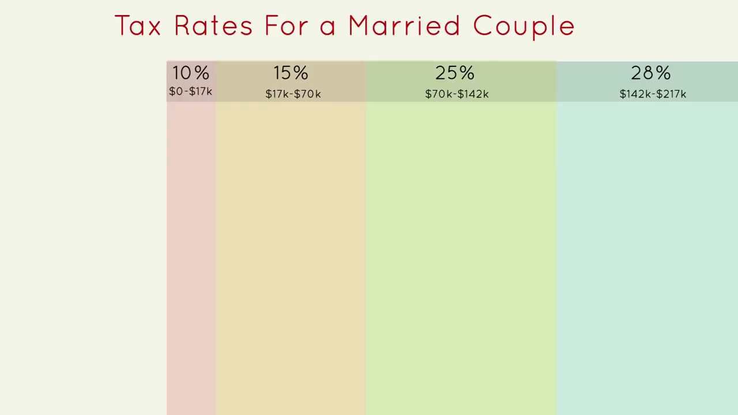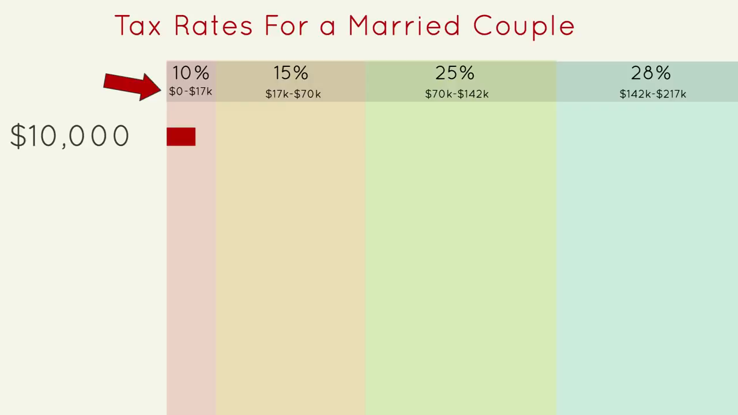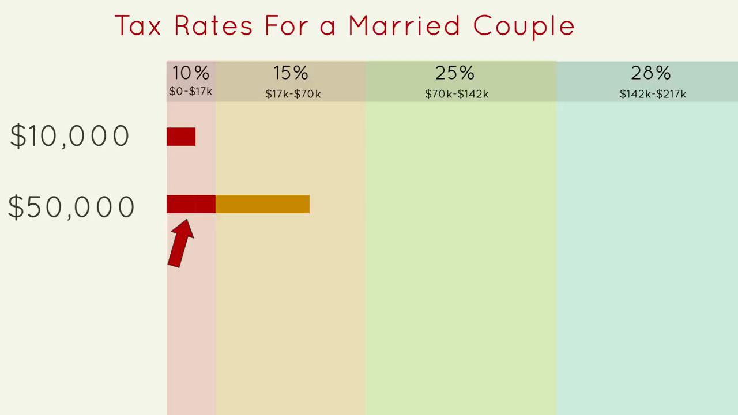Here we have the 4 lowest tax brackets for a married couple. Now, if you make $10,000 a year, you pay 10% tax. You probably pay less than that because of deductions, but that's your tax rate, because the first tax bracket is $0 to $17,000. Now, if a married couple makes $50,000, they've moved into the second tax bracket. But still, their first $17,000 is taxed in the first tax bracket, and then the rest is taxed in the second.